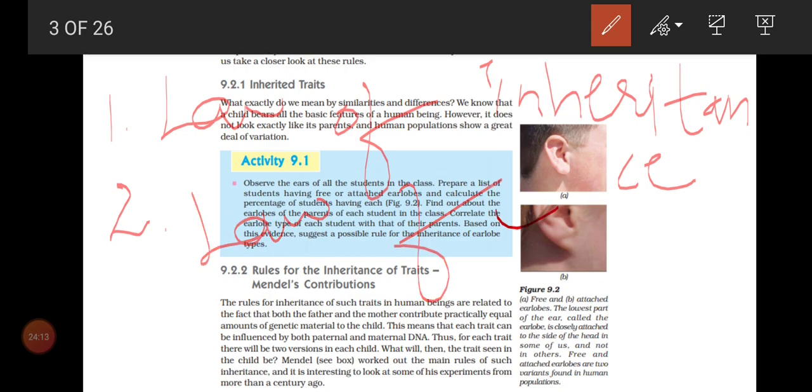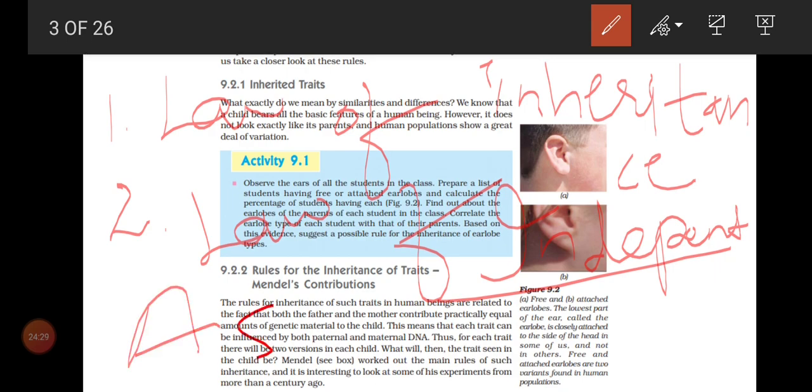Second, law of independent assortment. You know the spelling for independent, no? Write it with no space, law of independent assortment, A-S-S-O-R-T-M-E-N-T. So we are going to learn about these 2 laws only. First law, law of inheritance. Second law, law of independent assortment.